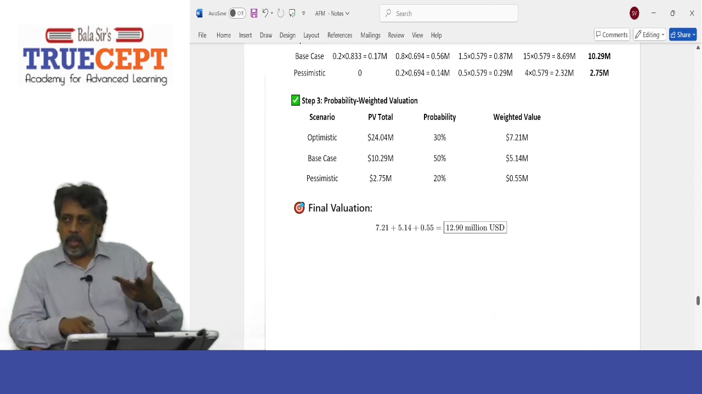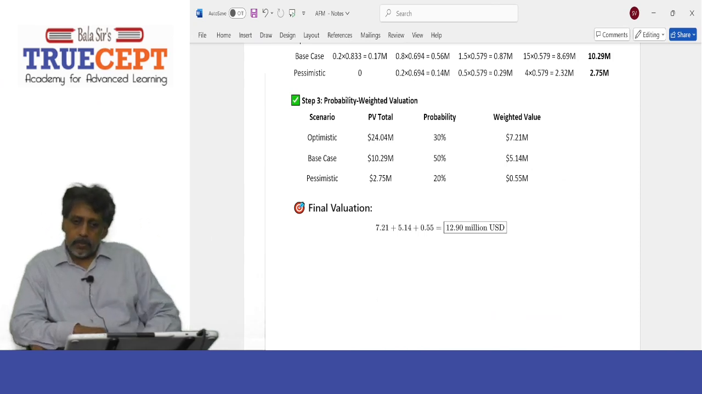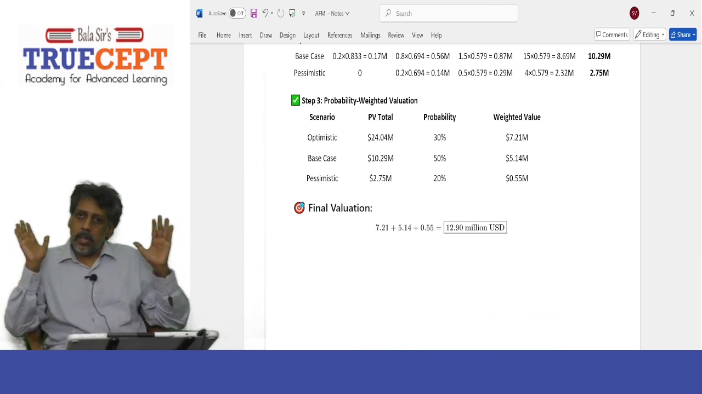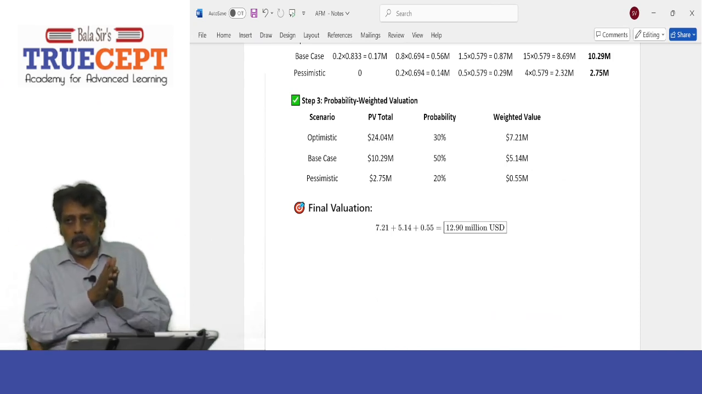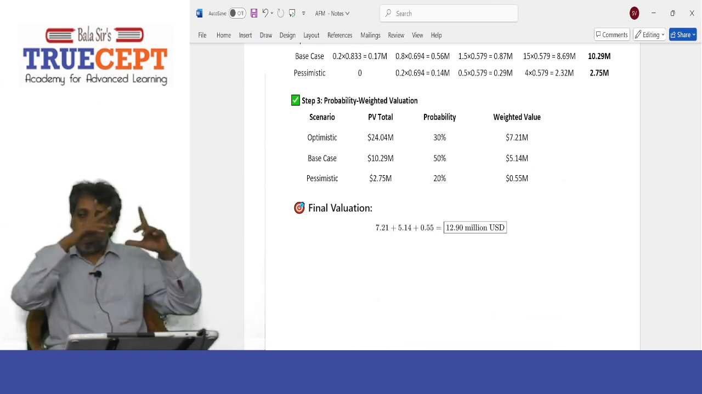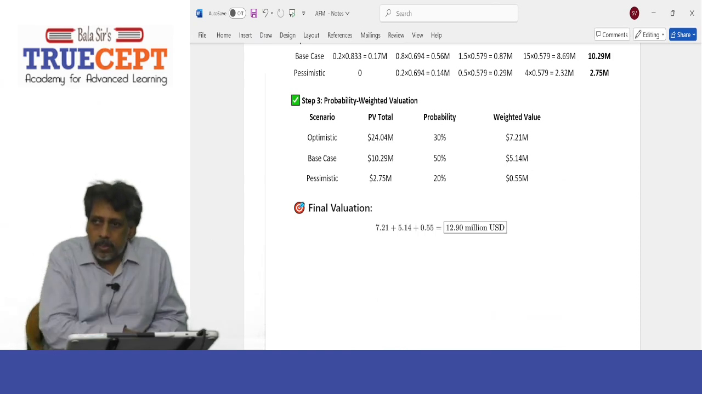plus 10.29 million. That into 0.5, 0.5 is the probability. And then for worst case is 2.75. That into 0.2 probability. Now add up all the three numbers. How much do you get? 12.9 million. That is supposed to be the expected value of the startup using the first Chicago method.